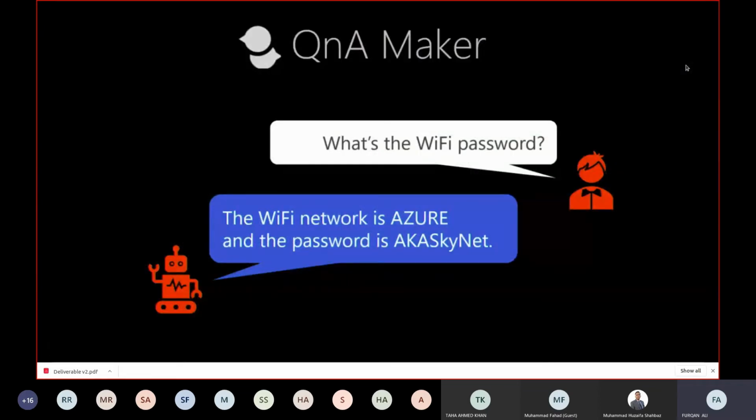So as I said, we are going to build a QnA Maker. We are also going to build a Luis chatbot, but the thing which I like about QnA Maker is